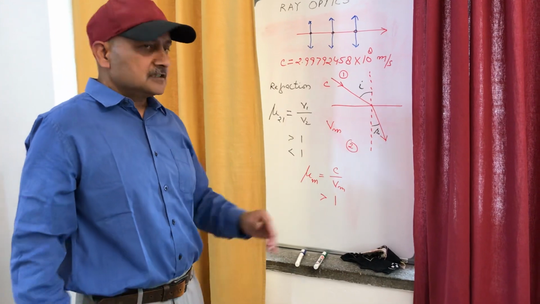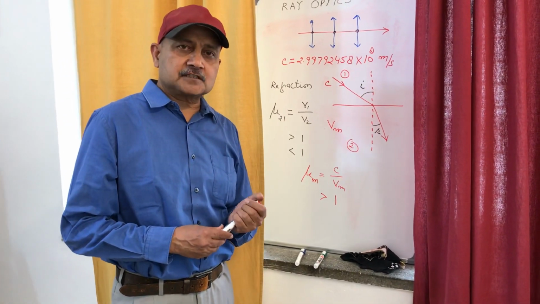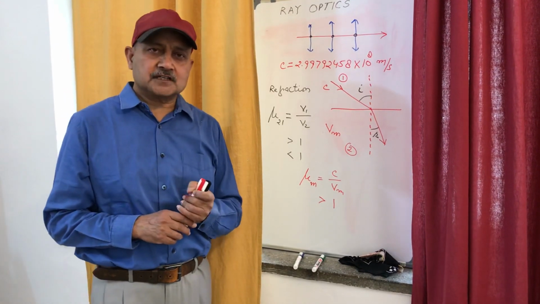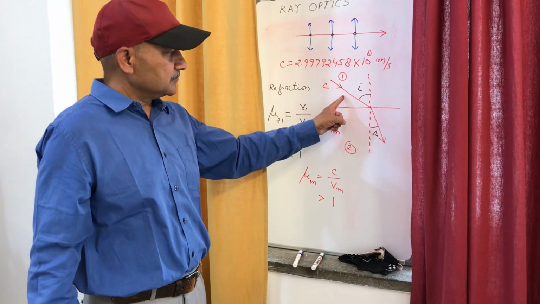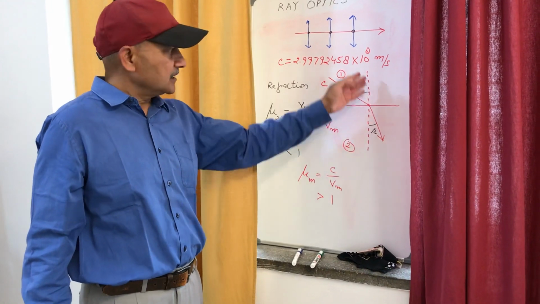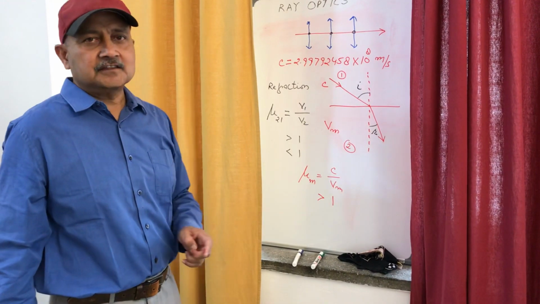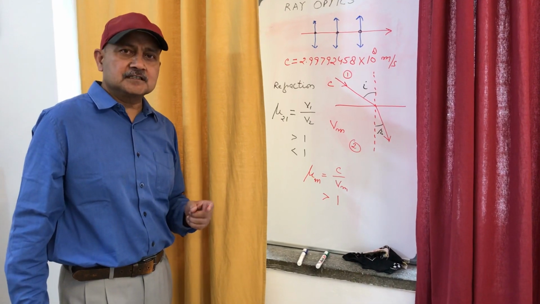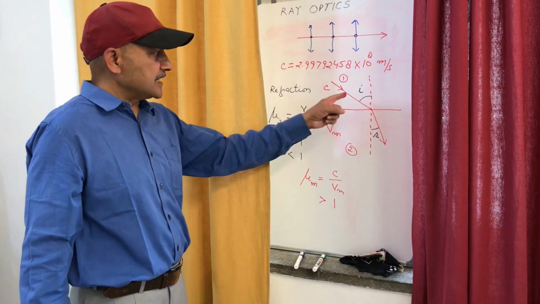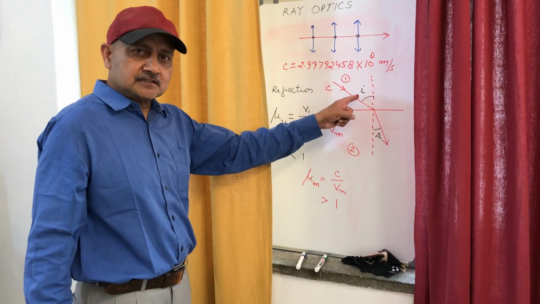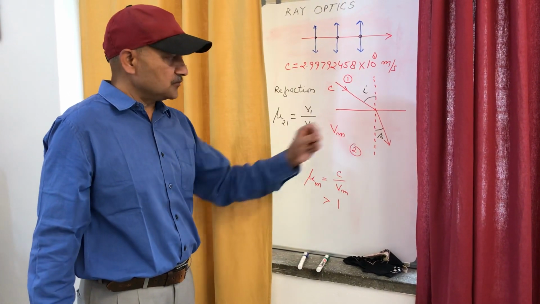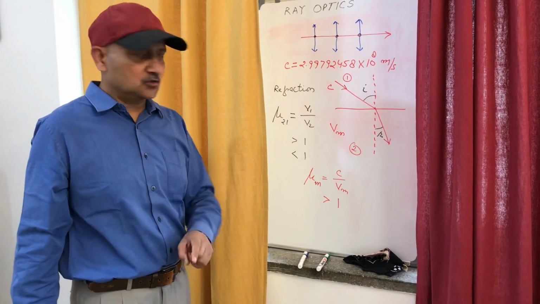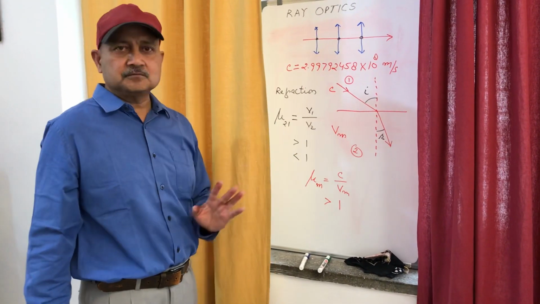Now, related to this phenomenon of refraction, there are two laws of refraction. The first law of refraction is that the incident ray, the refracted ray, and the normal lie in the same plane. And the second law of refraction is that the ratio of the sine of the angle of incidence to the sine of the angle of refraction is a constant for a given pair of media.